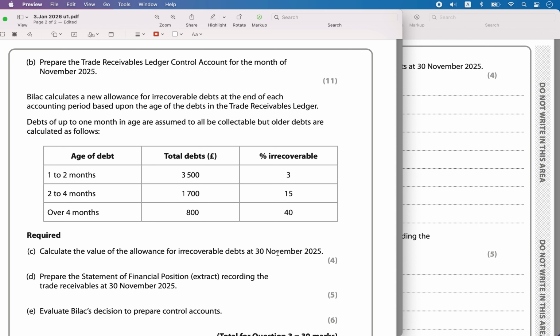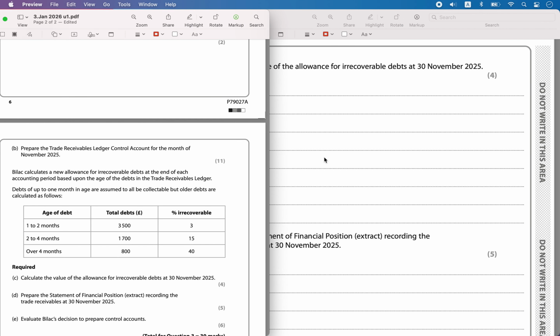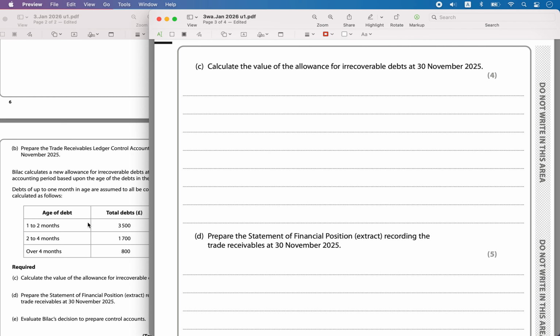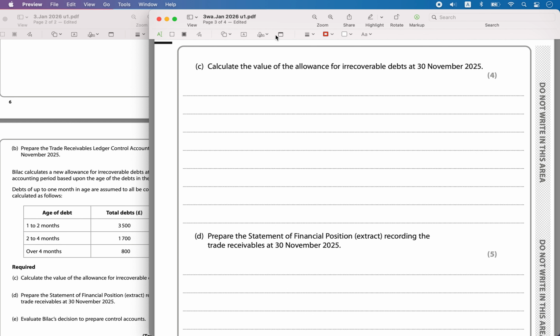Now calculate the value of the allowance for irrecoverable debt at 30th September 2025. This is how he charged for the debt. What is the percentage of allowance for irrecoverable debt that happened for BILAC? Okay, we have to calculate. We just have to take the percentage of each value, find the amount, and then total it up. That's all we have to do.